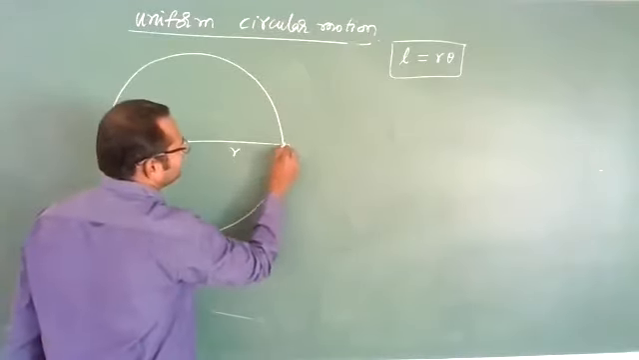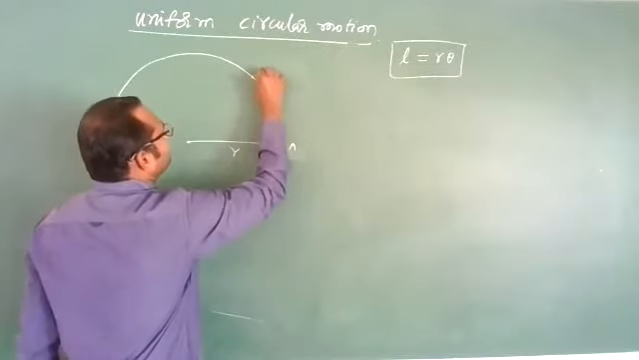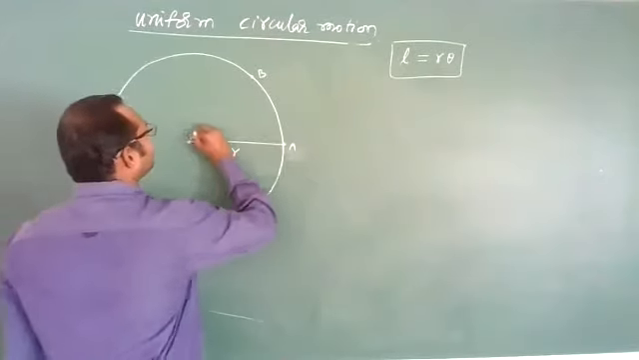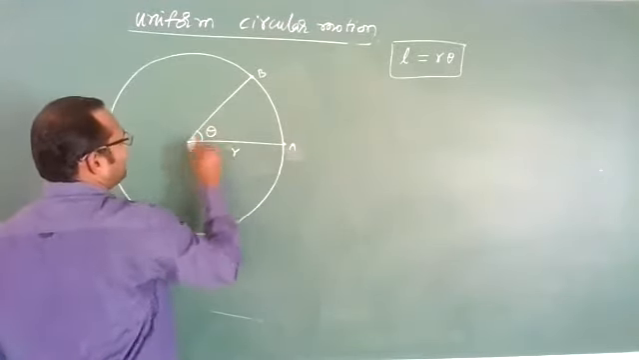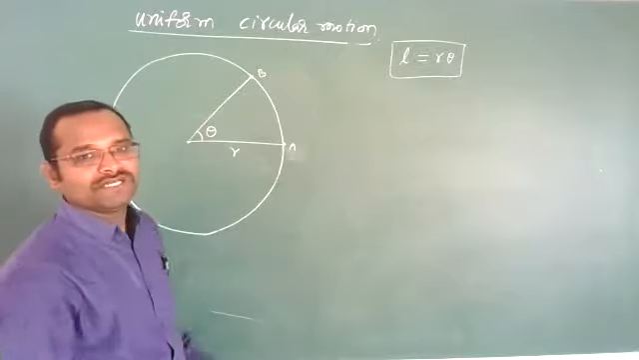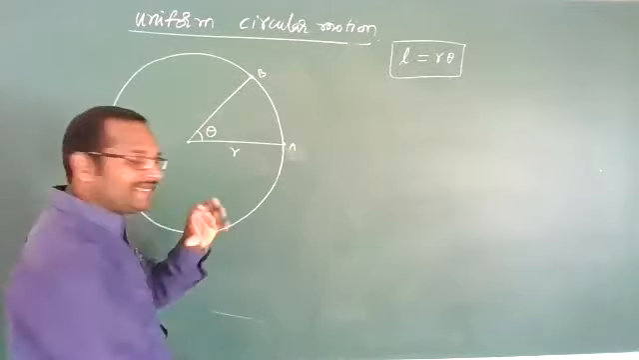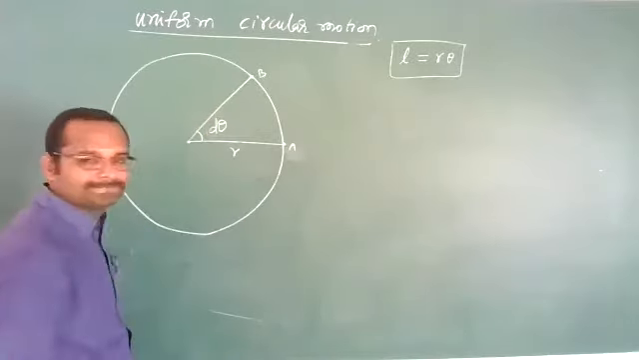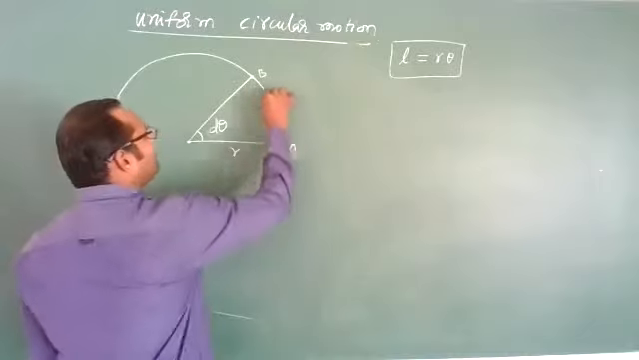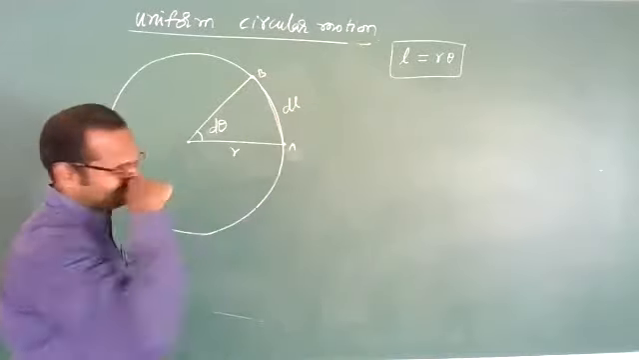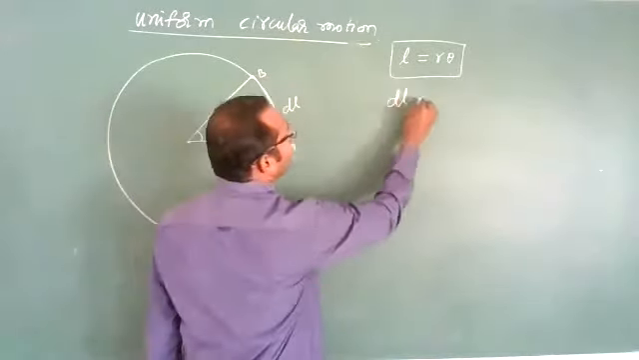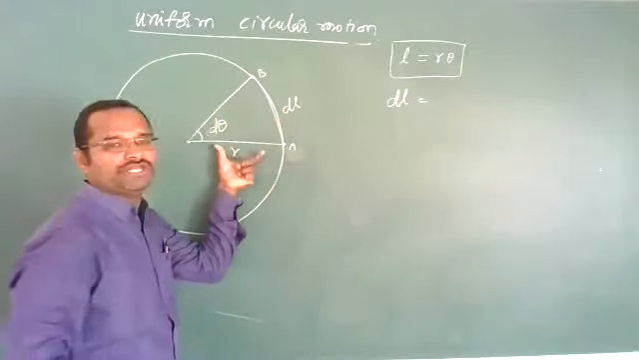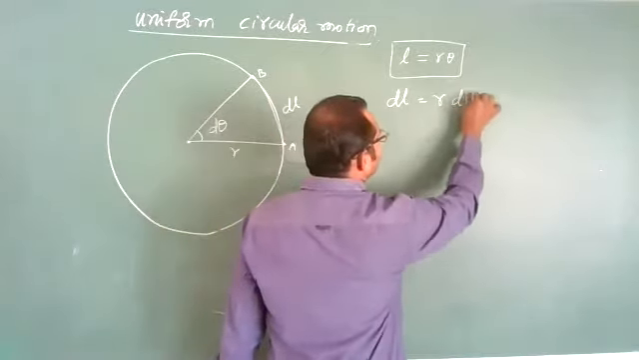This is radius. This is point A. This is point B. Now, let us imagine in a particular time interval it has covered angle theta. When theta is very small, it will be called d theta, and the distance it will cover will be called dl. Then we can write dl, the small linear distance covered, equal to r into d theta, as the radius will not change.